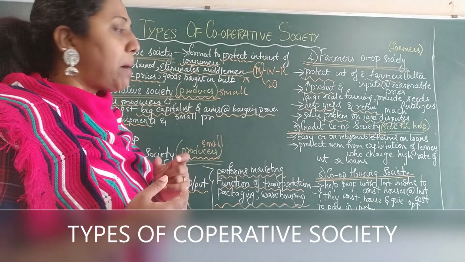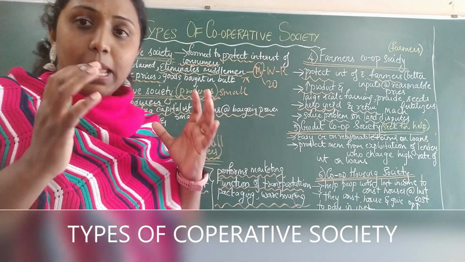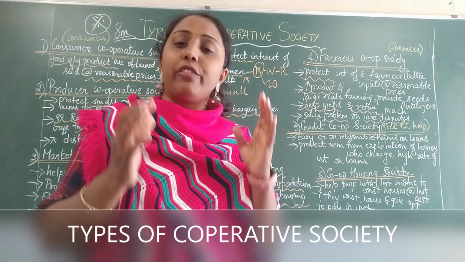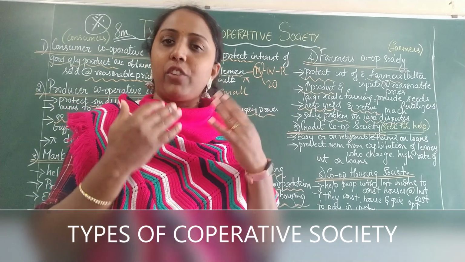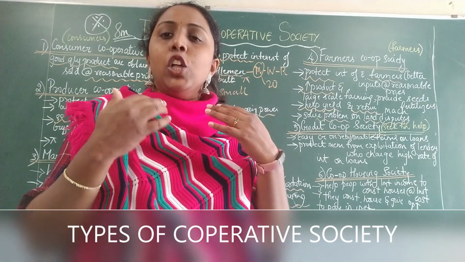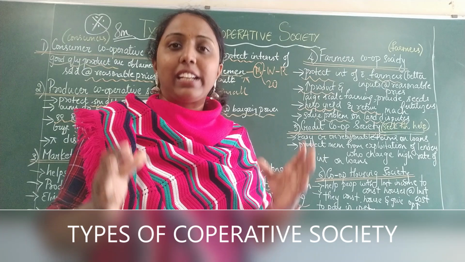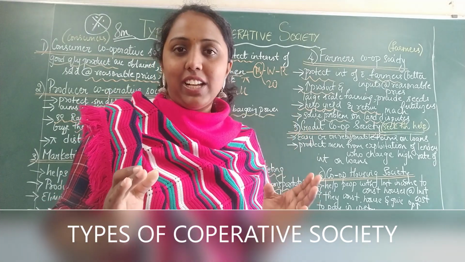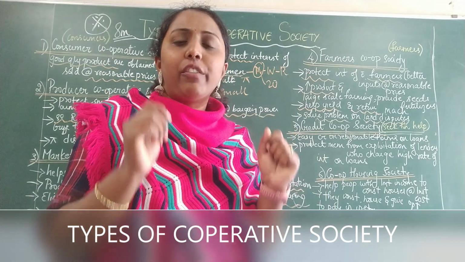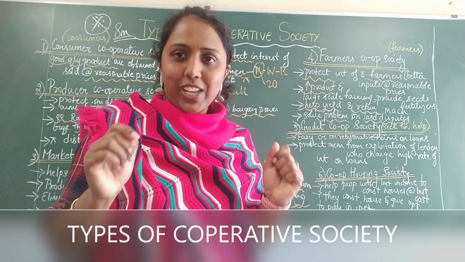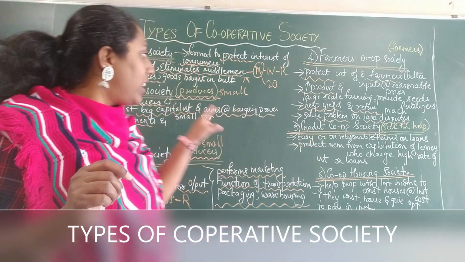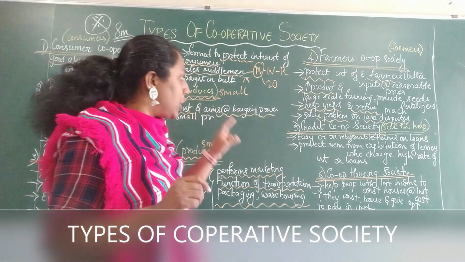So what is happening here? The people, normal people like us, are getting protected from the hands of the money lenders who charge a high rate of interest on the loans. That is the help provided by the credit cooperative society.